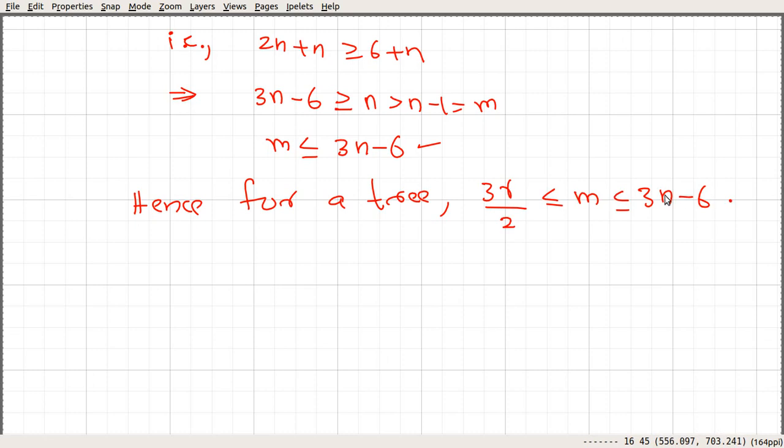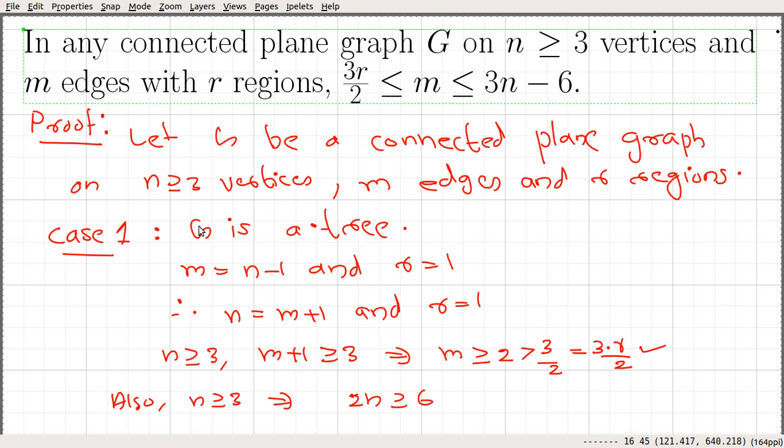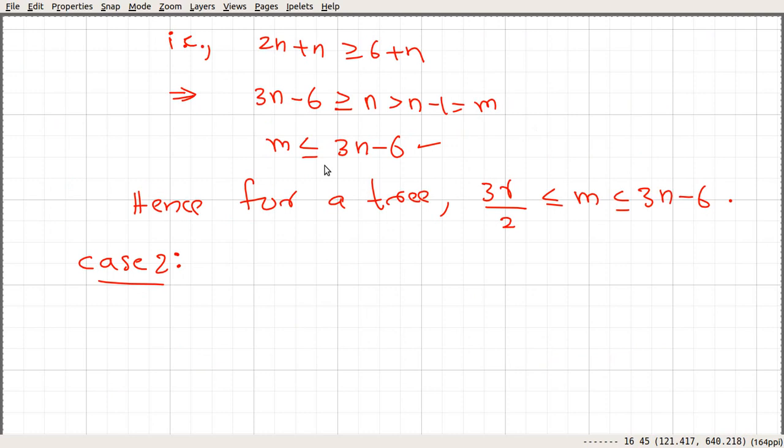So it says that in a planar graph we do not have many edges, at most 3n minus 6. Okay, so let's consider case 2. Case 2 says, if G is not a tree, then that plane graph will have a cycle. Let's see what is going to happen.